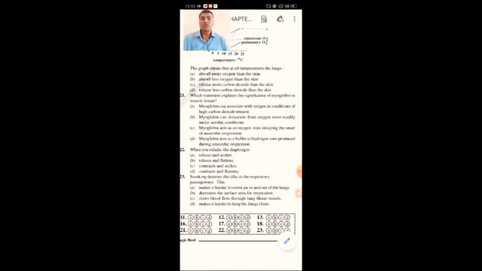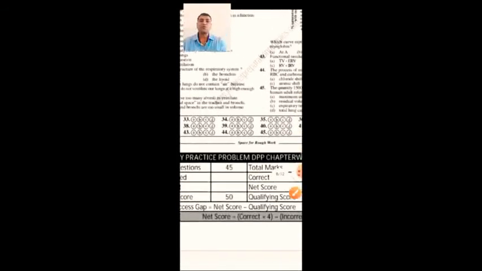So the lungs always try to keep themselves clean, but smoking will make it harder, and the soot is accumulated in the lungs. Now, we'll do the questions.